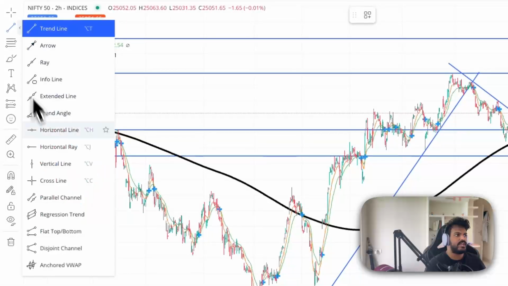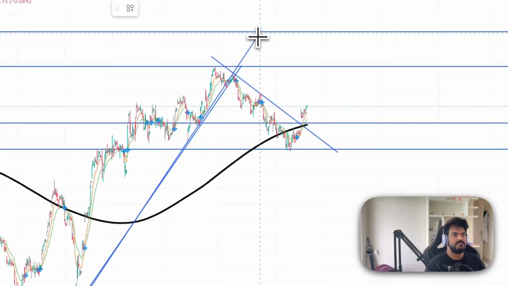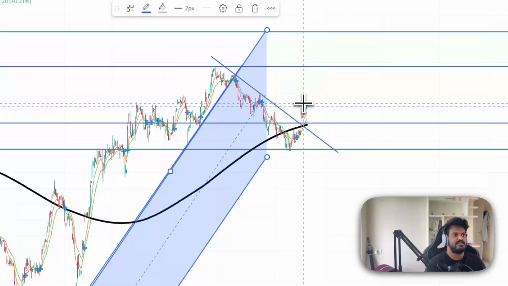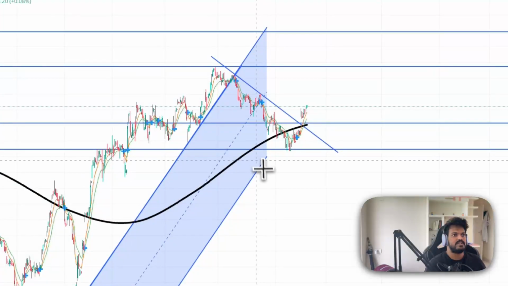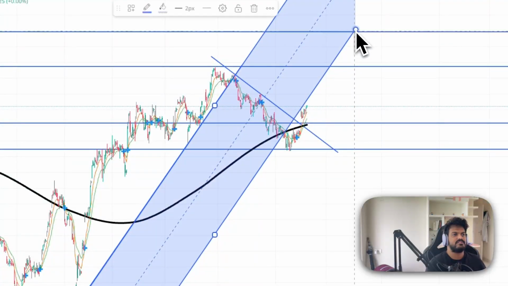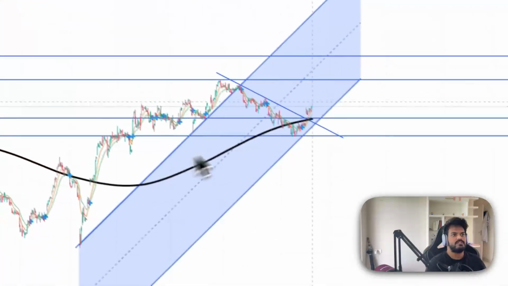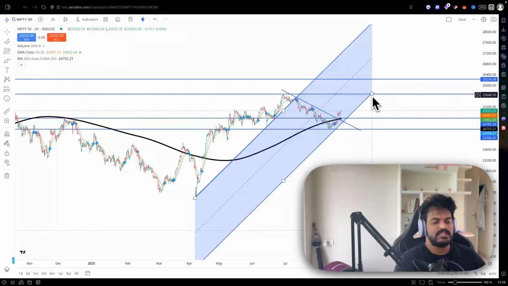we can also take something called a parallel channel and draw a similar line here. I messed it up big time. Okay, so what we can do here is basically the same chart, but something like this, right? So now if you see, this is the previous trend, this is the current trend. So how long can it sustain? Mid of September. This is how I basically understand the trend can sustain till September.